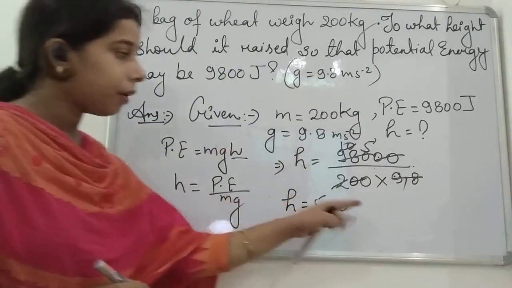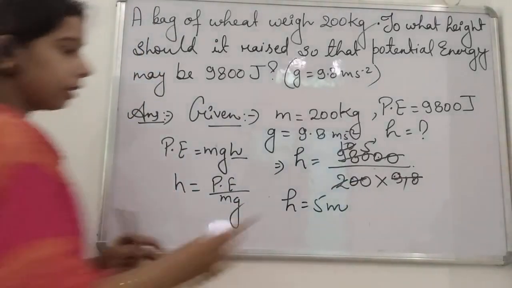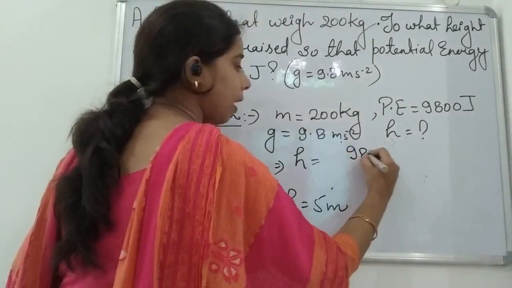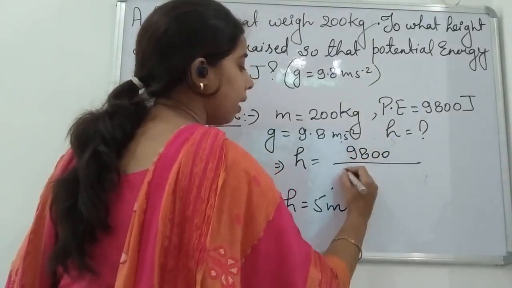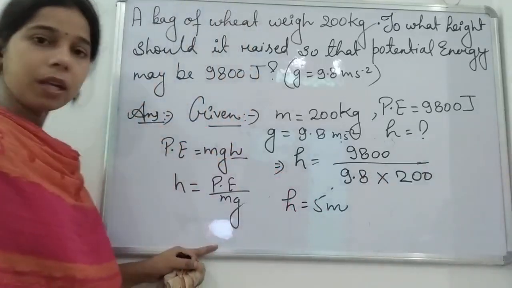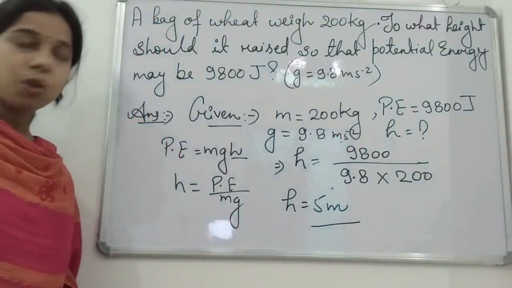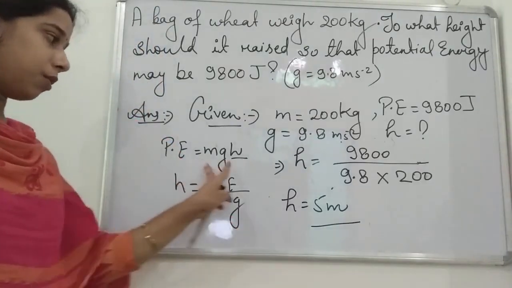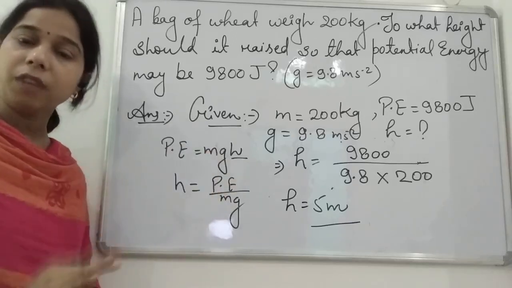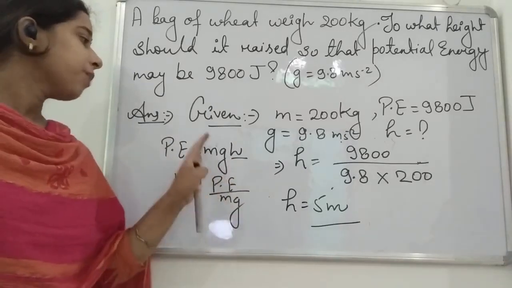When you calculate it, you find it will give the height of 5 meter. So 9800 divided by 200 into 9.8. Okay. When you solve it, then you will get the value of the height, students. I am writing it again here. 9800 joule upon 9.8 into 200 kg. Okay, so when you solve it totally, you will get the height of 5 meter. So all the three things are given, including that of the potential energy. So out of these 4 components, if the value of 3 components is given, student, it will be very easy for us to find the other value.